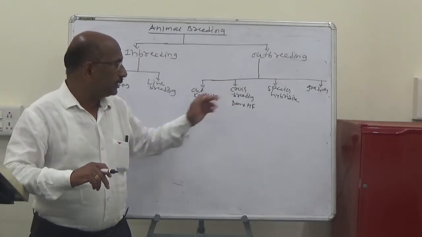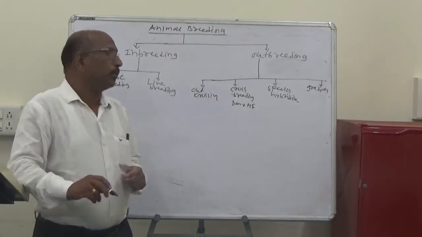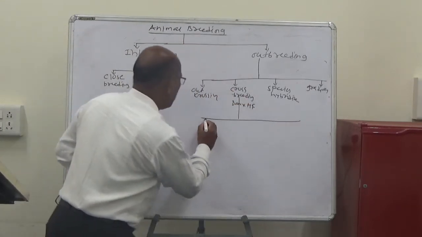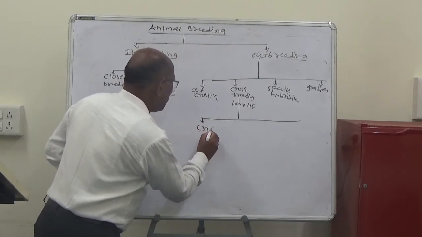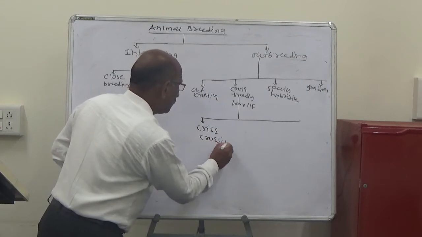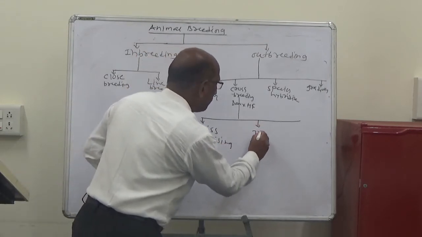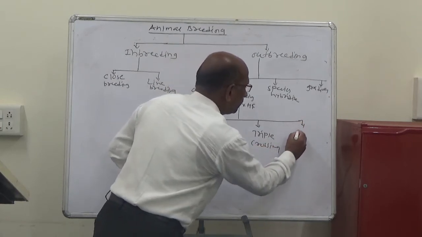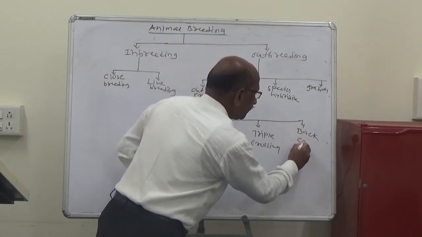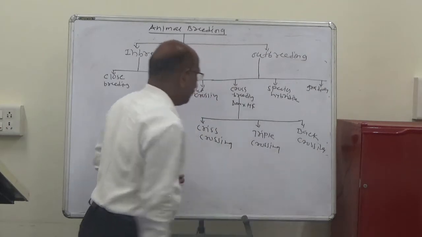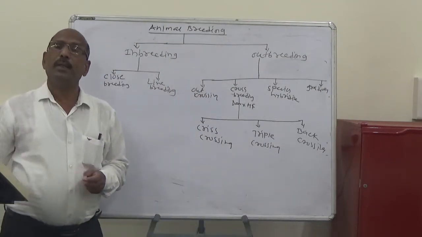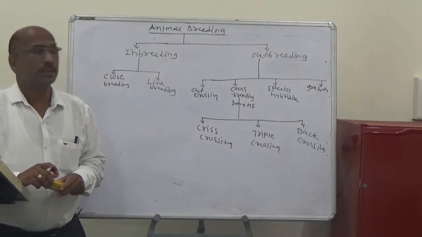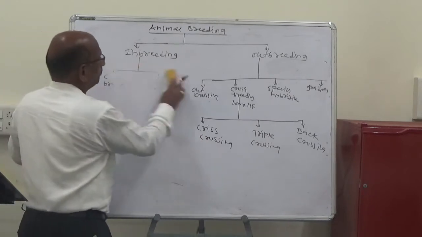Crossbreeding is again divided into three groups: first is criss-crossing, second is triple crossing, and third is back crossing. So first, the criss-crossing.